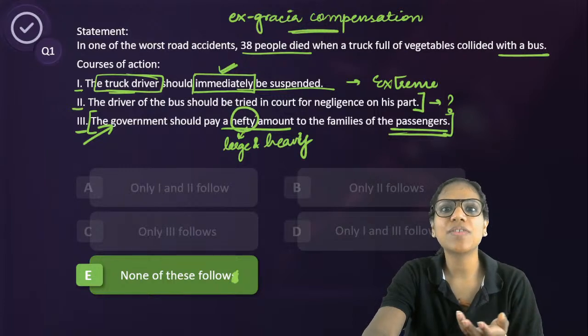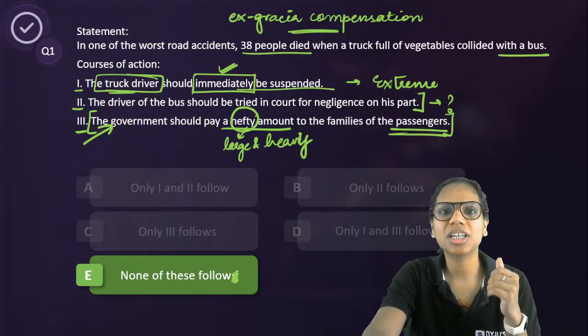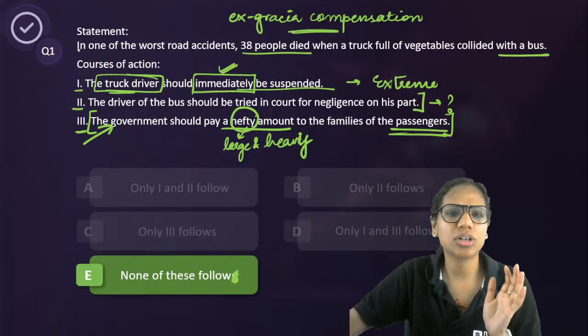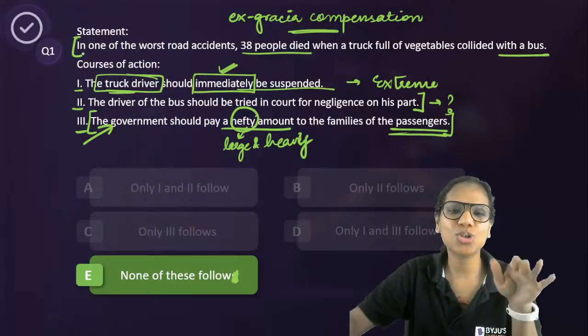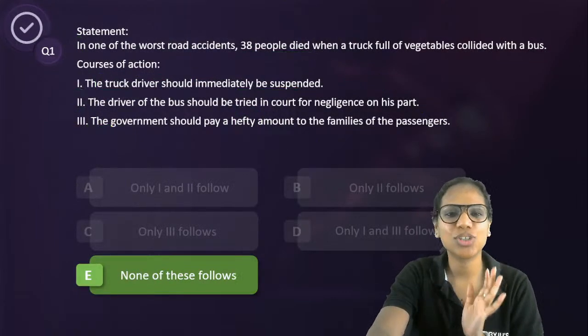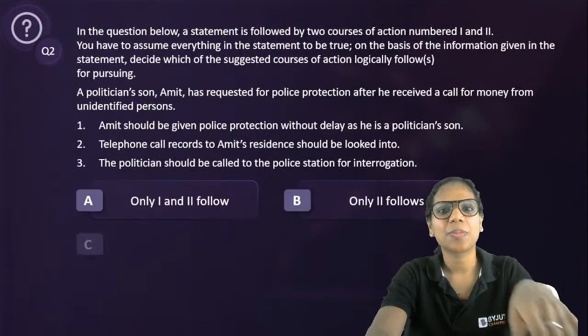Some immediate courses of action should be that, let's say, those who are injured should be given help. Even that is not given. In fact, yeah. So based on this, none of these follow. I don't want to give you some answers on my own. None of these follow. Right.